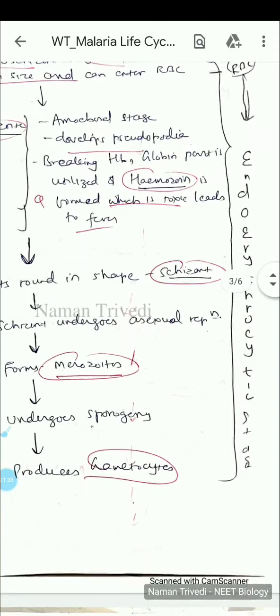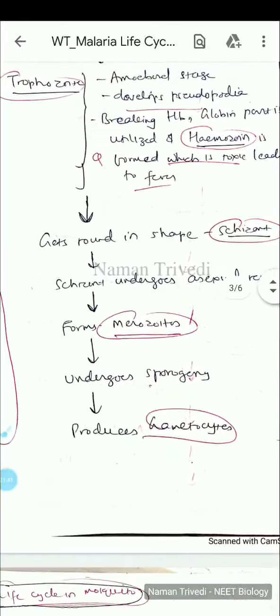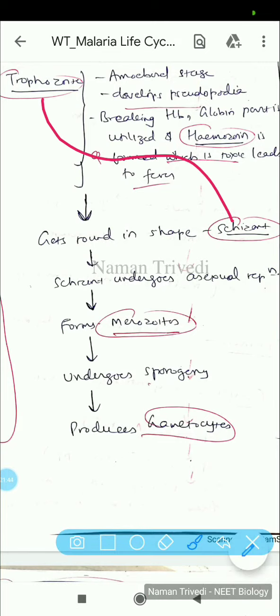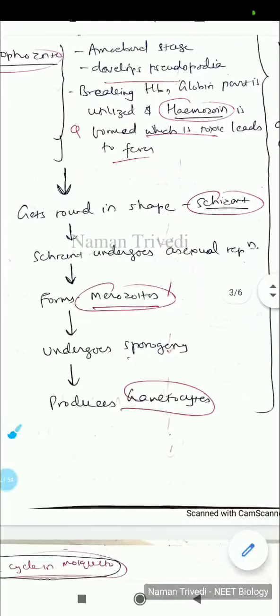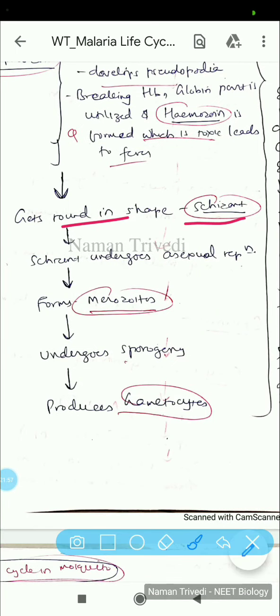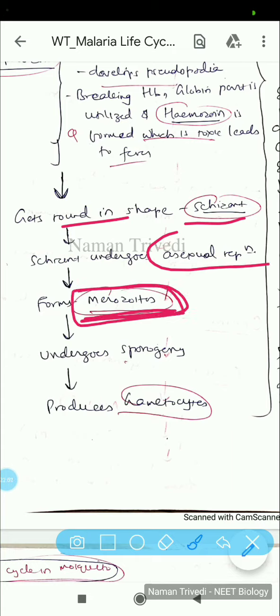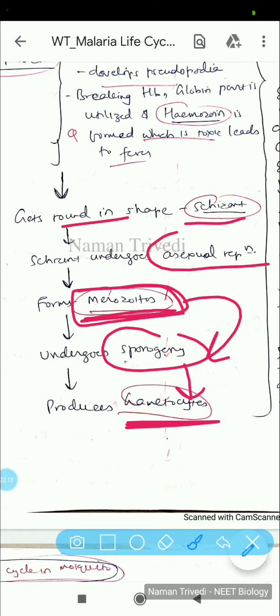Now this trophozoite will get round in shape. We call it schizont. This schizont again undergoes asexual reproduction, and then what it will form is what we call merozoite. It is also like multiple fission. Merozoite will undergo sporogony. Sporogony is a sort of sexual reproduction, and hence it produces gametocytes, or gamete producing cells.